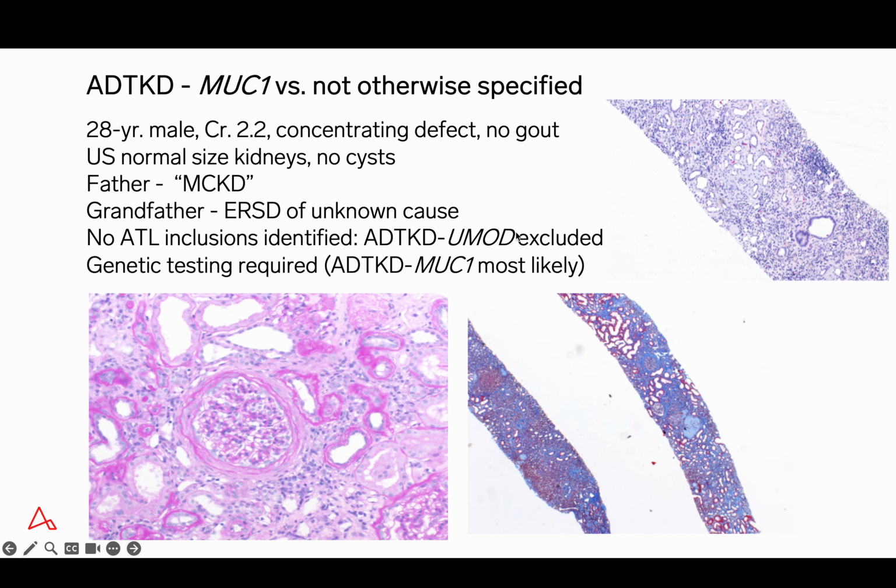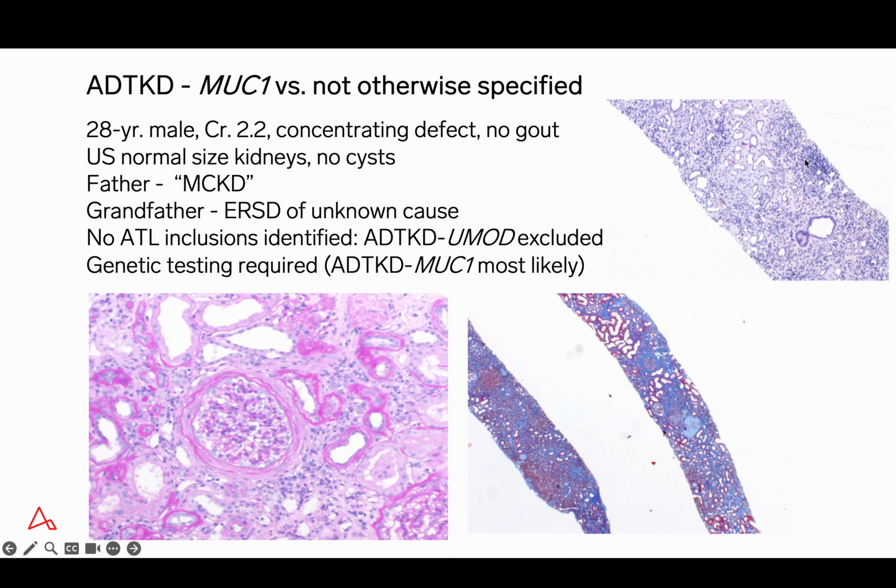The biopsy showed no uromodulin inclusions, and the patient didn't have gout, so uromodulin becomes unlikely. On statistical grounds, Mucin-1 would be most likely, but this would require genetic testing to determine. In the absence of a positive genetic test, it could be that this is a not otherwise specified type.